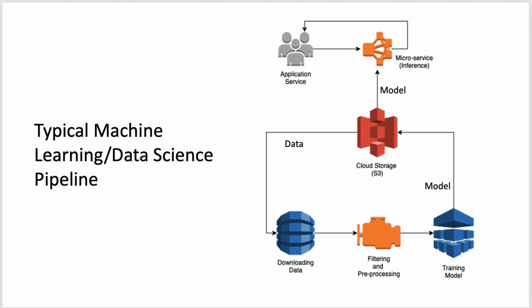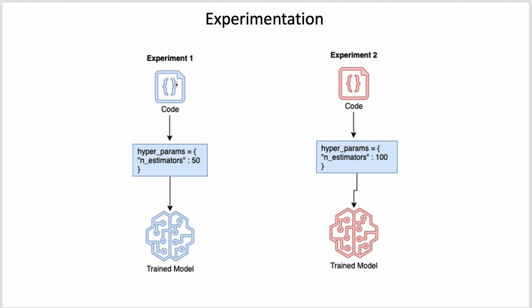of versioning. So let's say I am experimenting with my model, and I have code which has parameters like this. The number of estimators for the model is 50 right now, and the model is trained. Now I have observed that this model is not performing well, so I want to change the experiment, and for experiment 2 I have the same code, but now I have changed the parameter, number of estimators 100. So what I will do is copy this model and paste it into some other folder for backup, and I will train another model. So this is what we conventionally do.